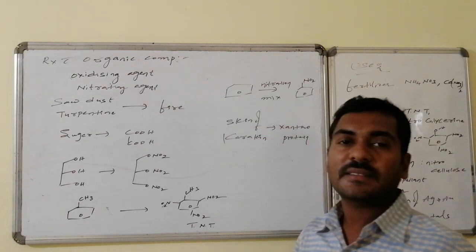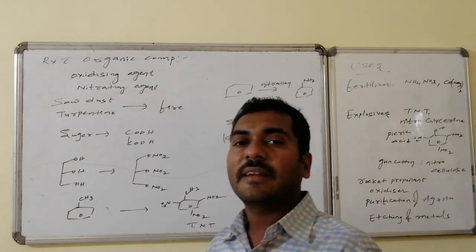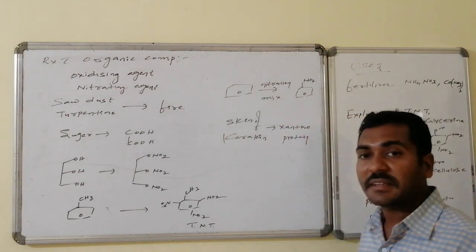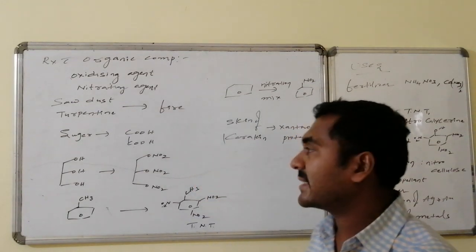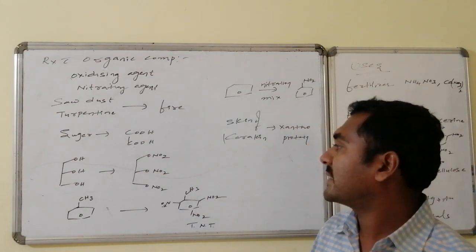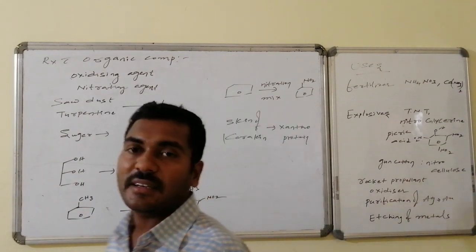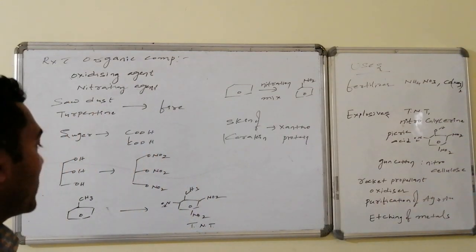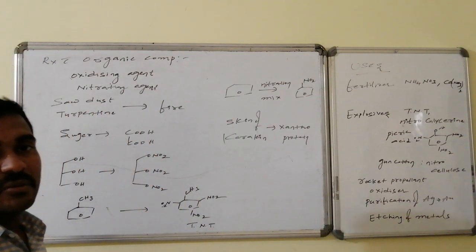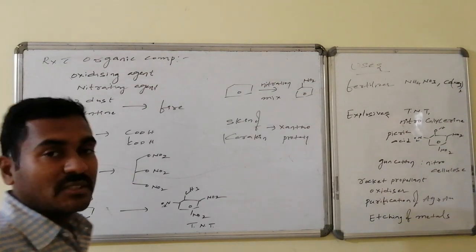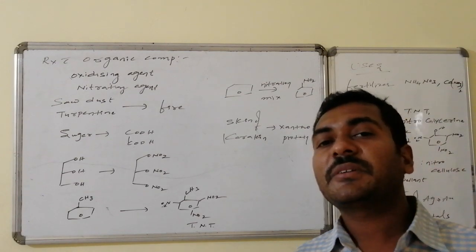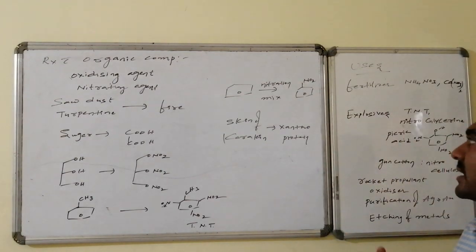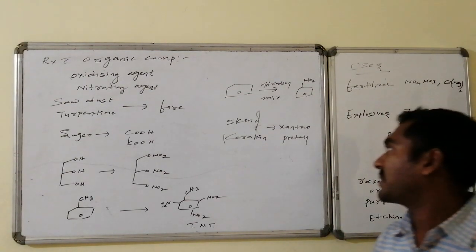See, sawdust and turpentine oil, whenever poured with nitric acid, catch fire. And sugar is converted to oxalic acid on reaction with fuming nitric acid. Similarly, glycerin is converted to trinitroglycerin. Toluene is converted to trinitrotoluene, that is TNT, which is used as an explosive. Benzene on reaction with nitration mixture is converted to nitrobenzene, that is, nitro derivatives of organic compounds are prepared.